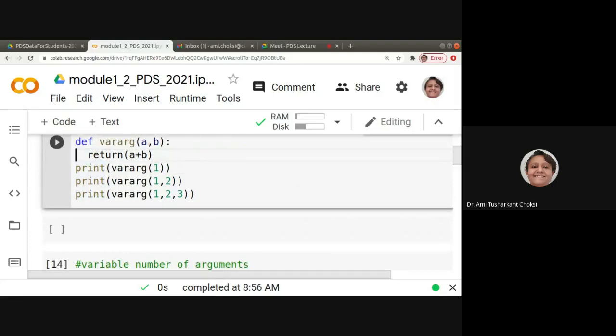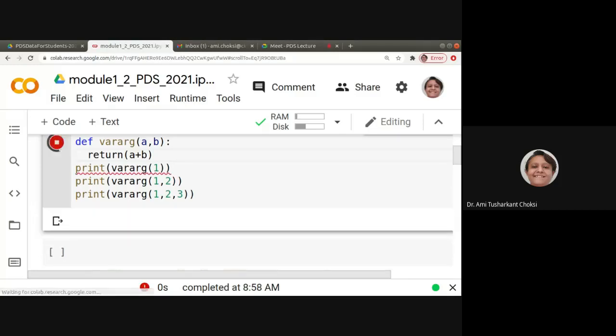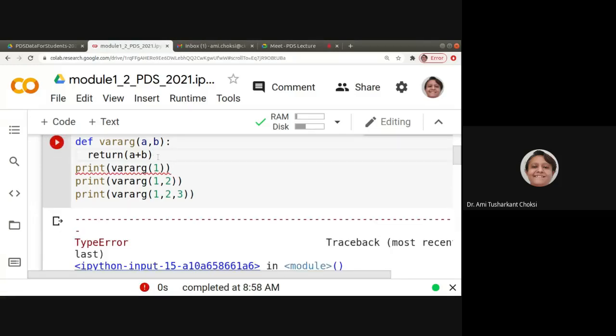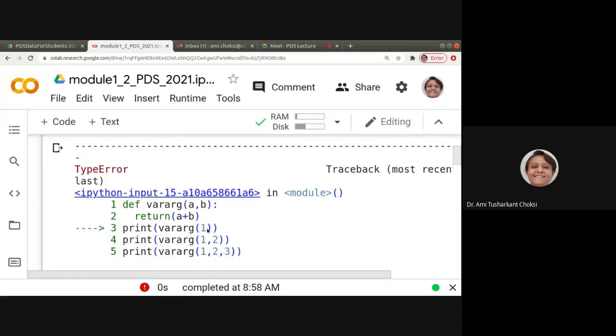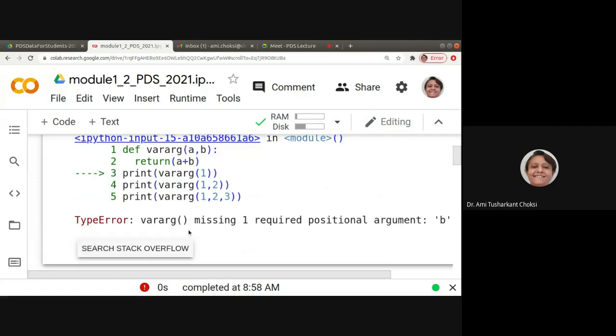Let us run this. Is it giving us an error or not? The way we were having in our C language, that's what we want to check, okay? Let us run it. Yeah, red mark. Print variable arg 1. See, this is an interpreted language, isn't it? So wherever the error is, it stops at that point only. Okay, so it says variable arg missing 1 required positional argument for b, right?